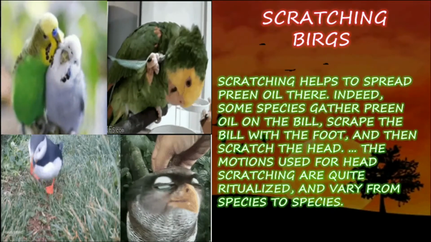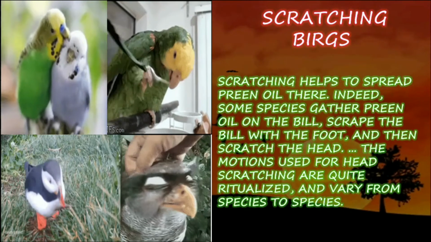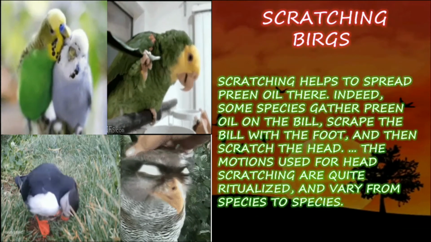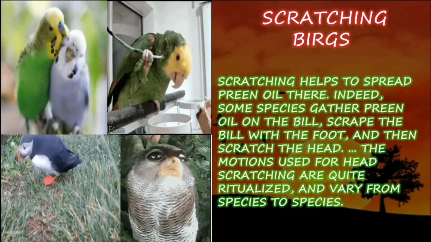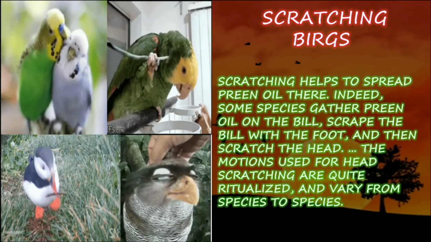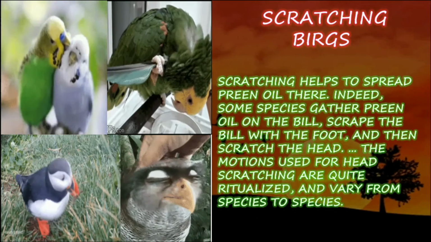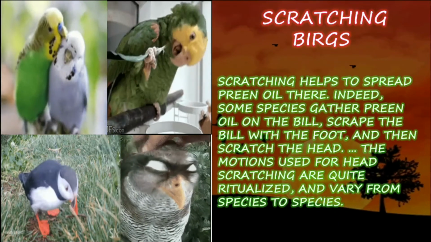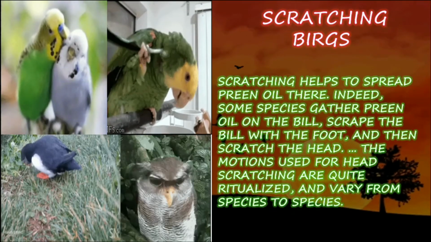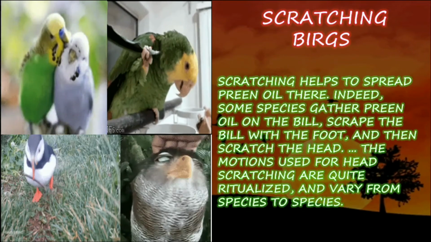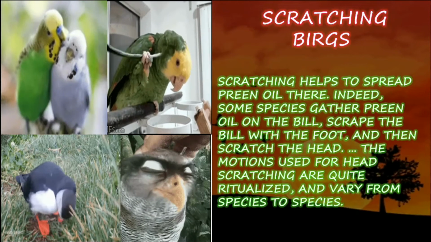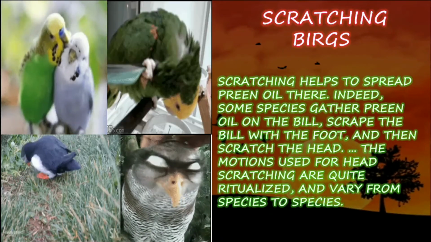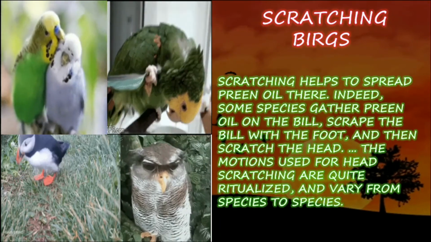Scratching birds. Scratching helps to spread preen oil. Indeed, some species gather preen oil on the bill, scrape the bill with the foot, and scratch the head. The motions used for head scratching are quite ritualized and vary from species to species. So the characteristics of the scratching birds vary from species to species.